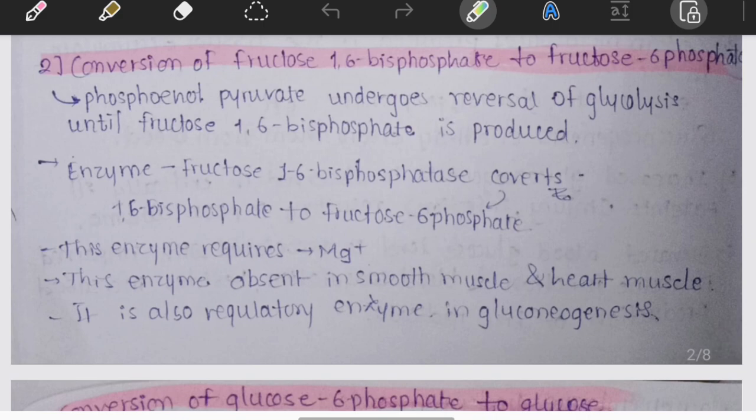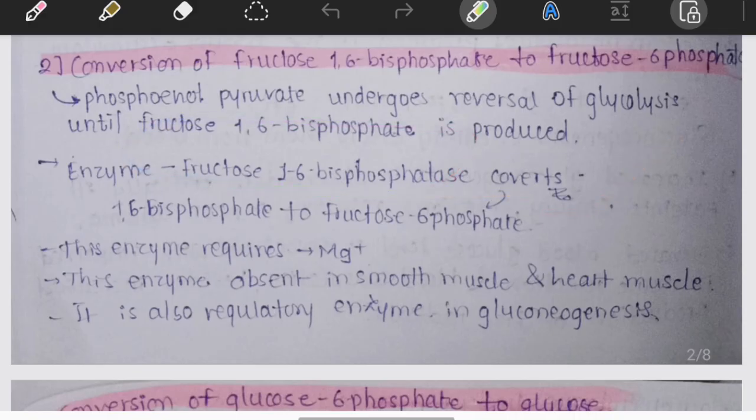Now the pathway comes reverse, and PEP undergoes the several reversible glycolytic reactions until it becomes fructose 1,6 bisphosphate. Now comes another roadblock, that is fructose 1,6 bisphosphate. Phosphofructokinase cannot run backwards, so another enzyme is required, that is fructose 1,6 bisphosphatase.